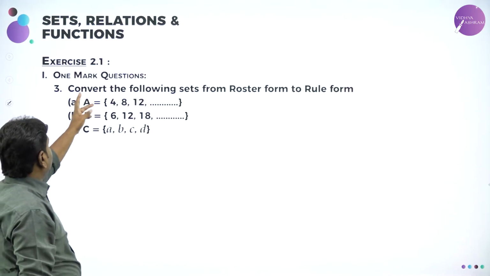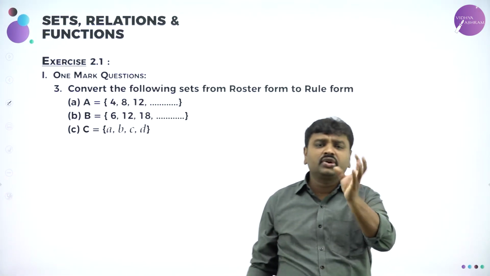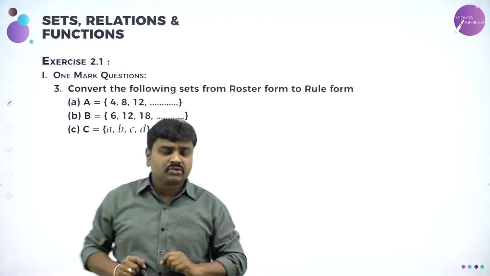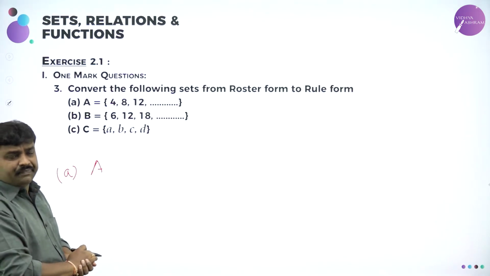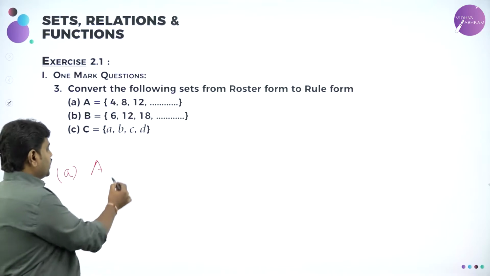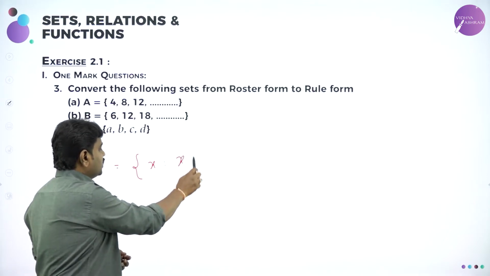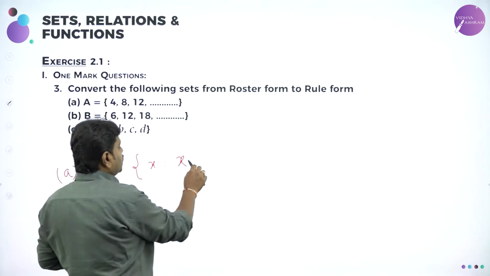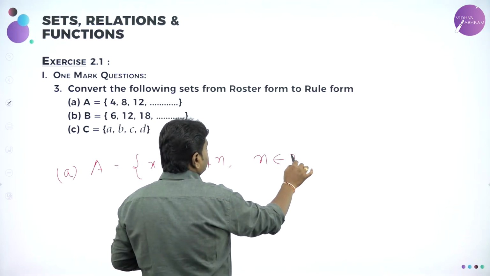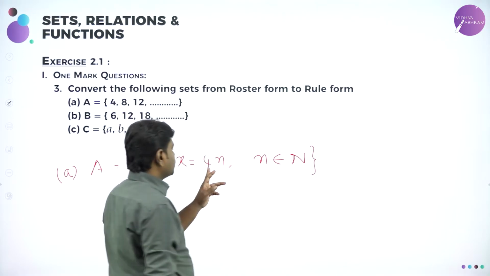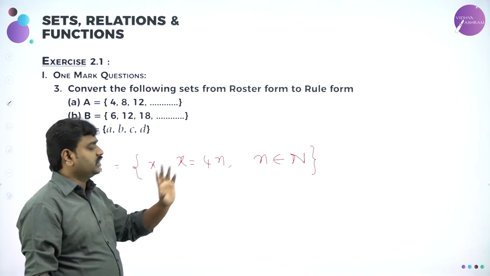Now convert the following sets from roster form to rule form. They gave roster form, you convert it into rule form, means write a rule for it. So the first one, they gave set name as A, you also take set name as A, and 4, 8, 12. So A is equal to {x such that x is a multiple of 4}, or x is equal to 4n, n belongs to natural numbers. Means in the place of n put natural numbers. So n equal to 1 gives you 4, n equal to 2 gives you 8, and so on.